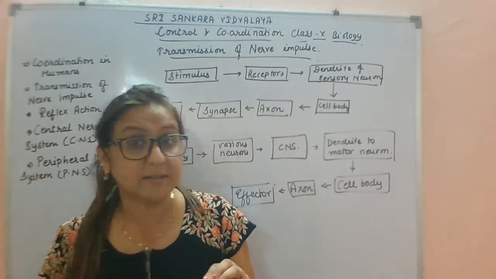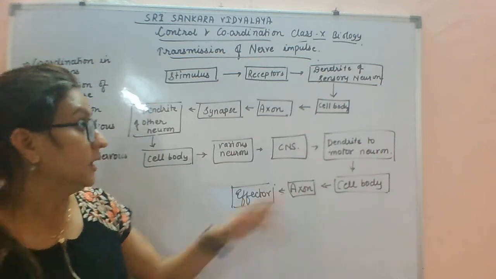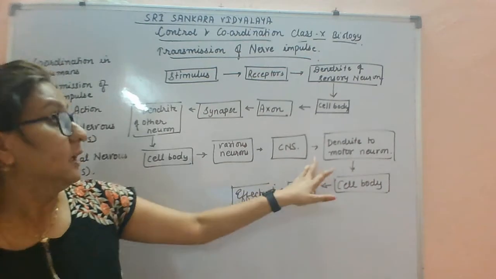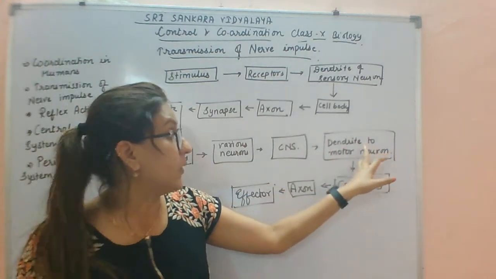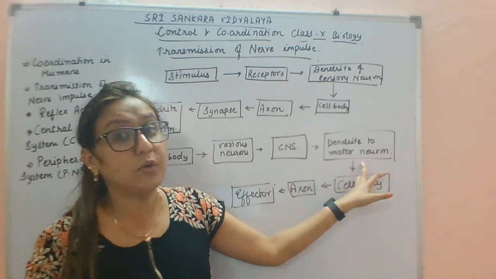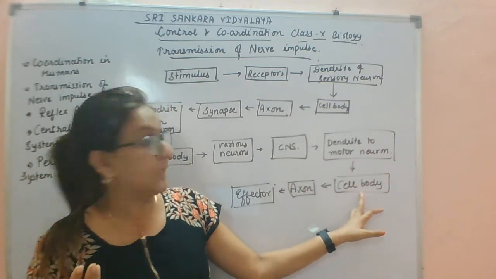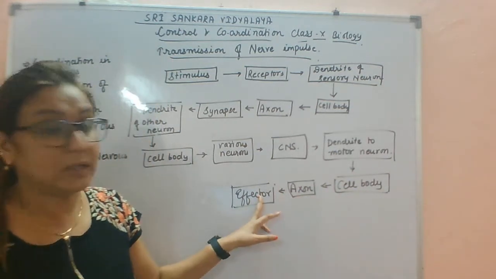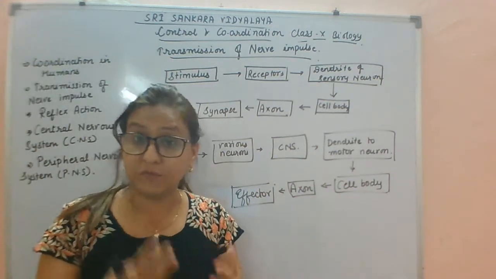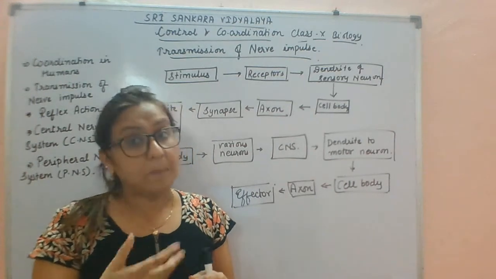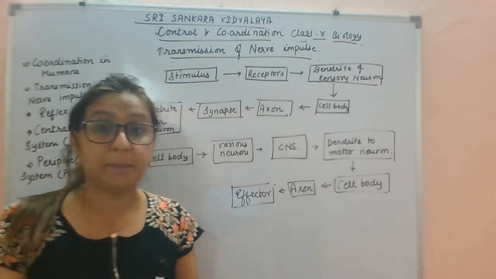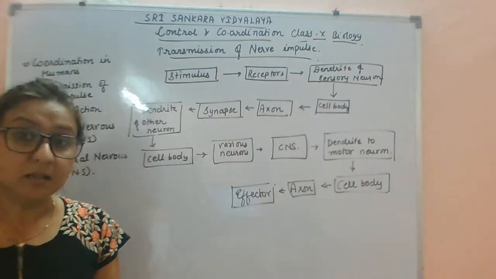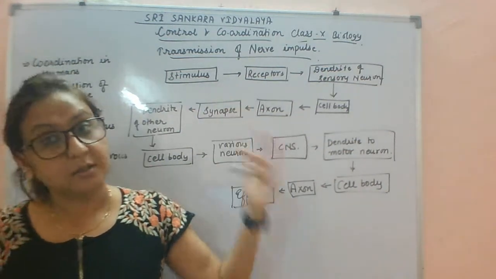CNS is the central nervous system, that is the brain or spinal cord. The brain or spinal cord gives the instruction quickly, and then it is transmitted to the dendrites of the motor neuron, then the cell body or cyton of the motor neuron, then the axon, and lastly to the effector muscles. The function of effector muscles is to pull back the hand or to give a reaction against the information that is being transmitted through the stimulus. Okay.